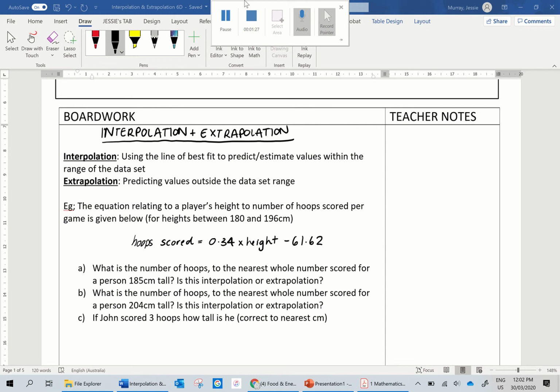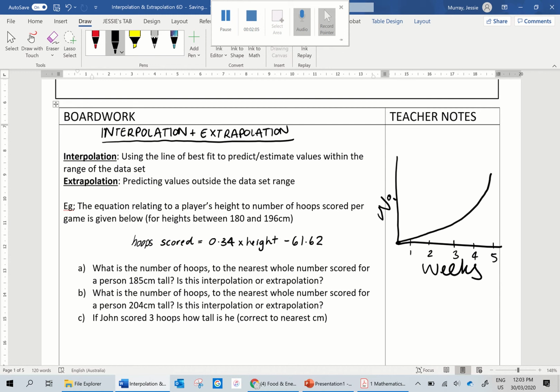And they've put this, let's say instead of days on our independent variable, they did weeks, because we're facing the fact it's been a few weeks now. So let's say they've done this graph. I've got weeks down the bottom here, and number of cases up the top as our dependent variable. So we've got week 1, 2, 3, 4. Let's say coronavirus has been in Australia for 5 weeks now. Roughly, the graph looks like this. We had from 0, we did have 0 at one case, so we can start at 0, and it's gone up. So there's our exponential.